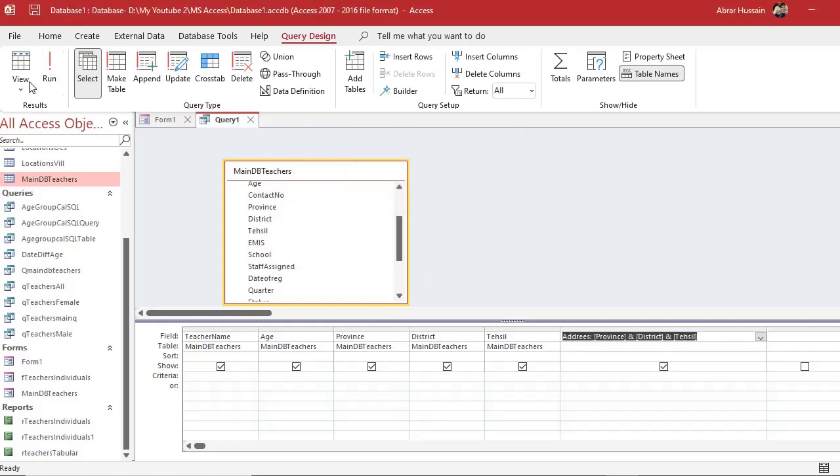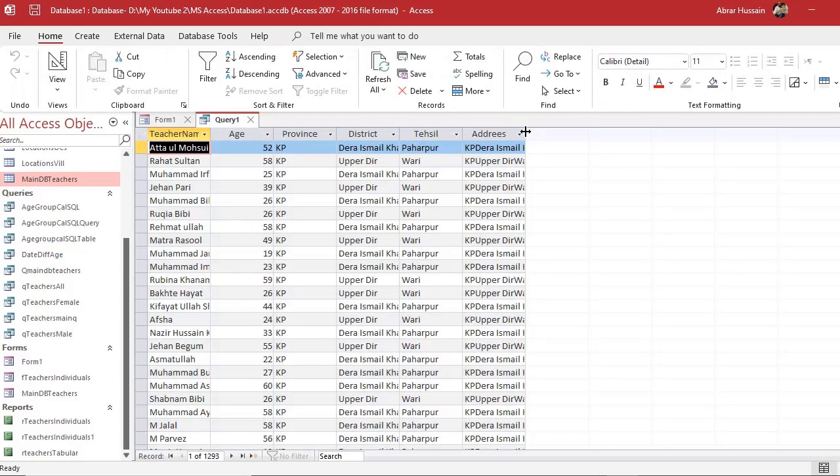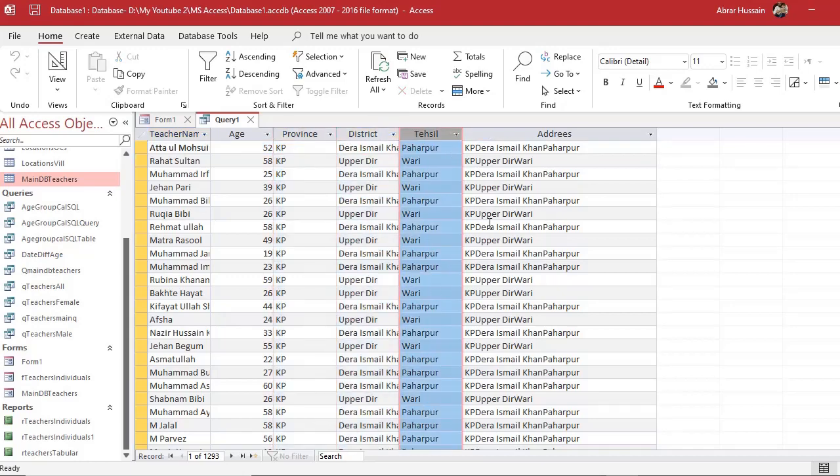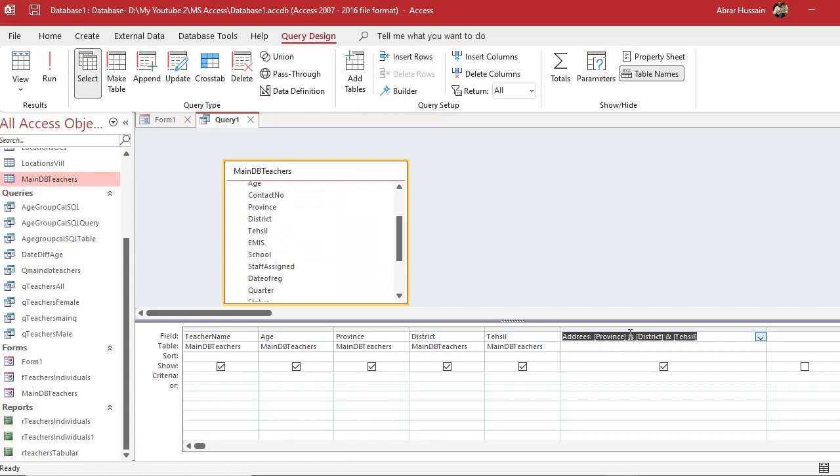Now let's run it. Here you see in the address it's KP Dera Ismail Khan Paharpur. But the problem is there is no space between KP and then Dera Ismail Khan and then Paharpur Tehsil. There is no space between province, district and tehsil. So in Access you do the same thing here. Add these quotes, then after that ampersand district, then ampersand, then these quotes and then ampersand.